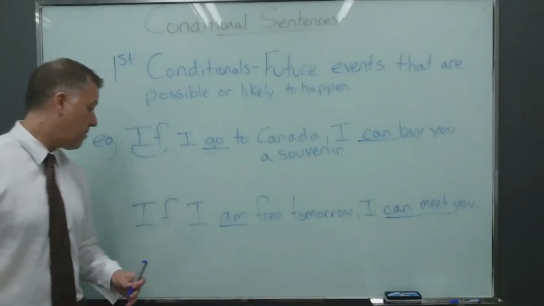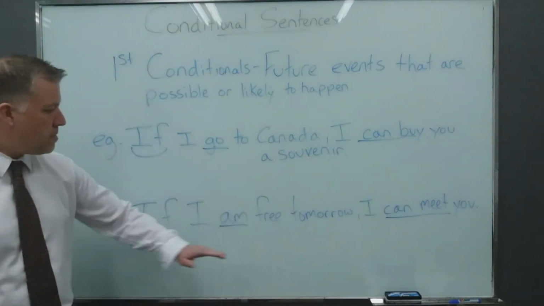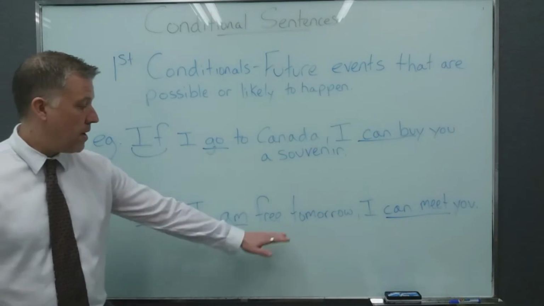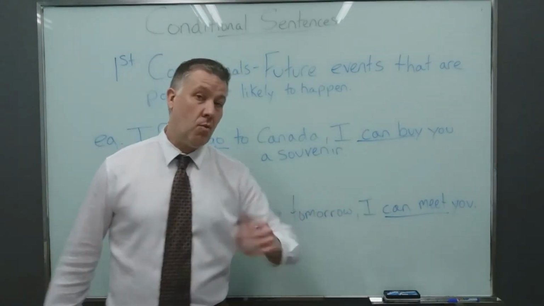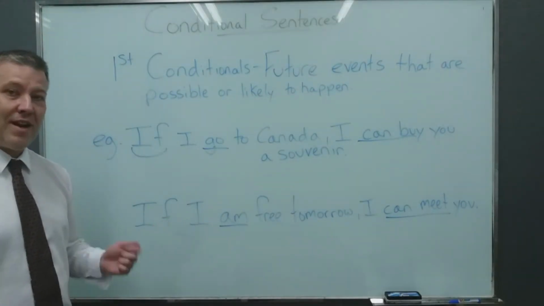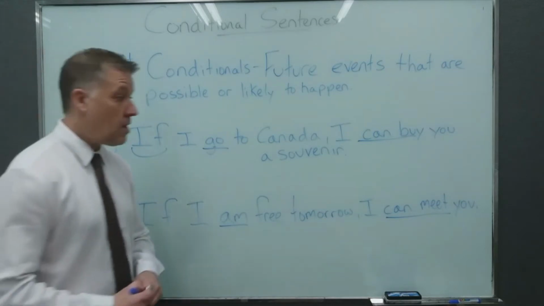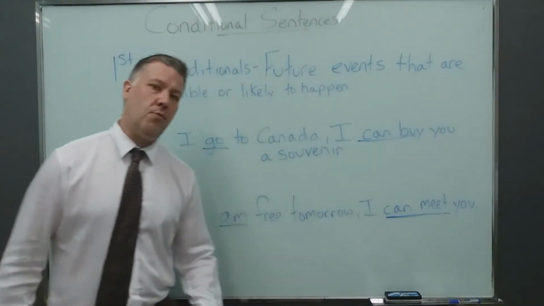Here's another example. If I am free tomorrow, I can meet you. Here we have the be verb in its present form followed by an adjective. If I am free, then I can meet you. Once again, I am saying this because it is very likely or possible that I can be free. And if that's true, then I can meet you. And again, our verbs are in their infinitive form.